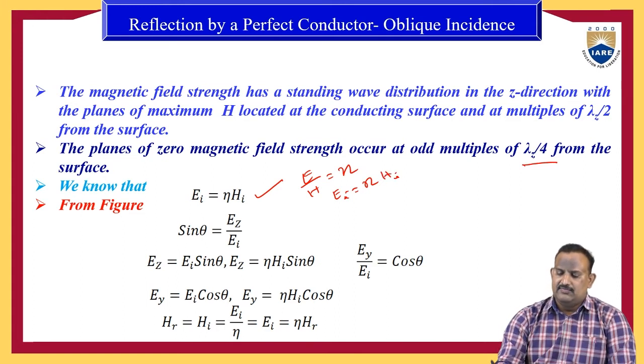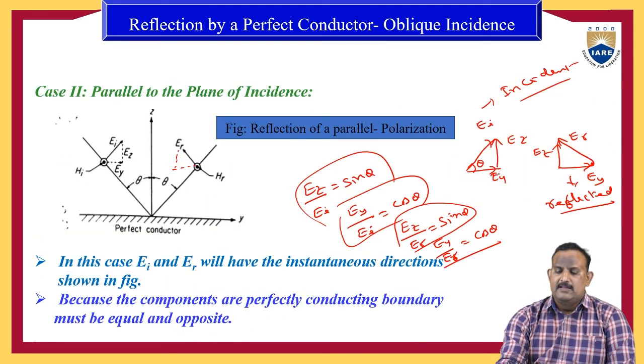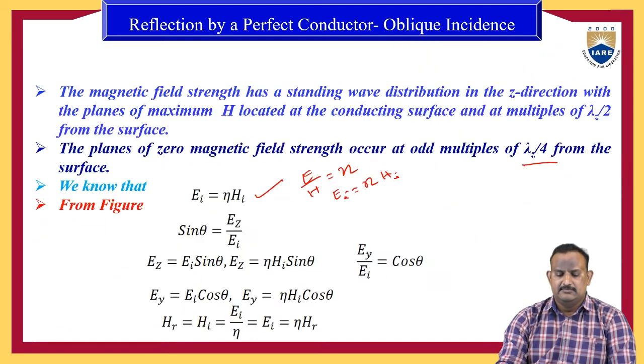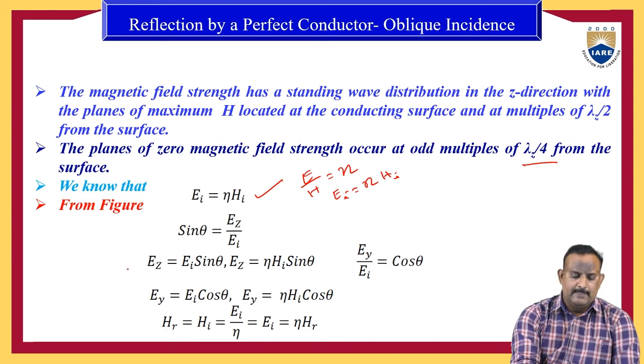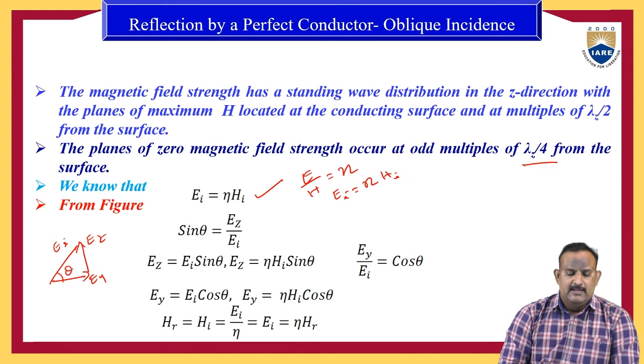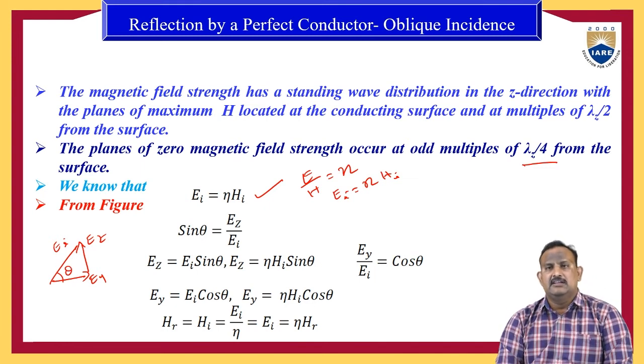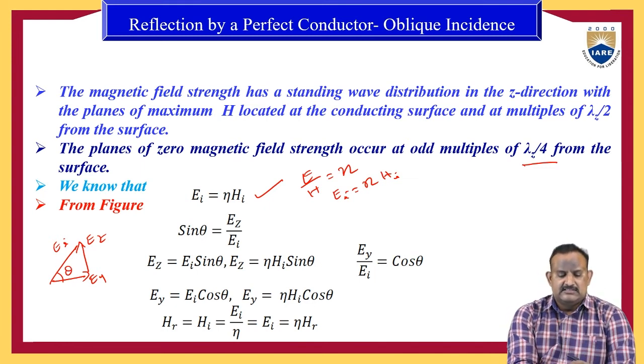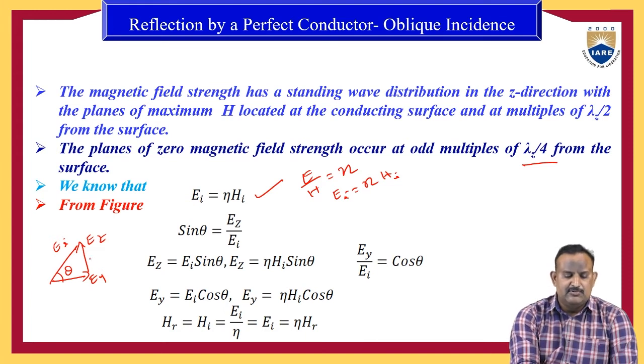From the triangle we have just discussed, it is a triangle with Ey, Ez, Ei, and the angle theta is as shown. Then we can write the expressions. Sin theta is equal to opposite by hypotenuse. Therefore, sin theta equals Ez by Ei.